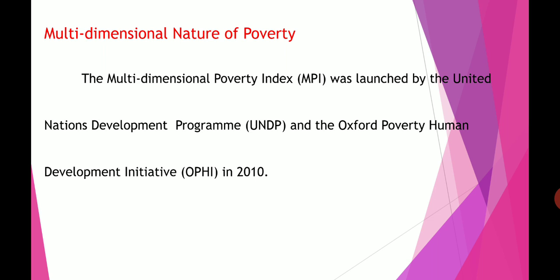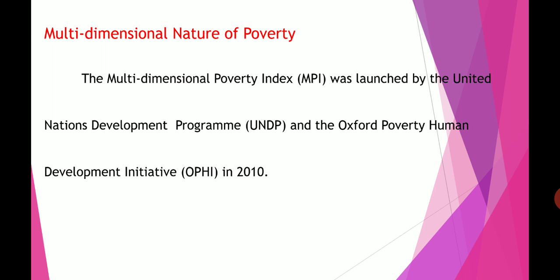Okay, so this organization said it is not only unidimensional, it is multidimensional. So what is multidimensional? Health, education, living standard, income, disempowerment, quality of work, threat from violence. So this is the main reason people became poor in our country. Not only our country, in the world. So it is a multi-dimensional problem.